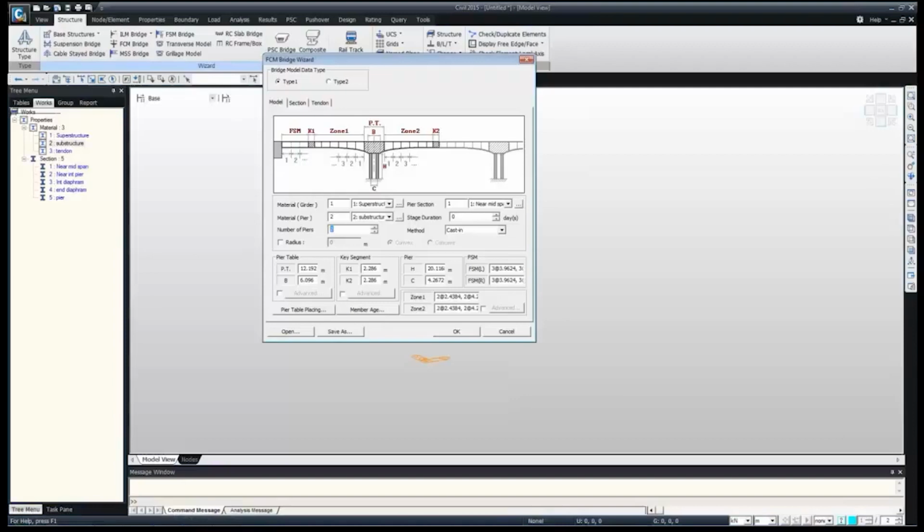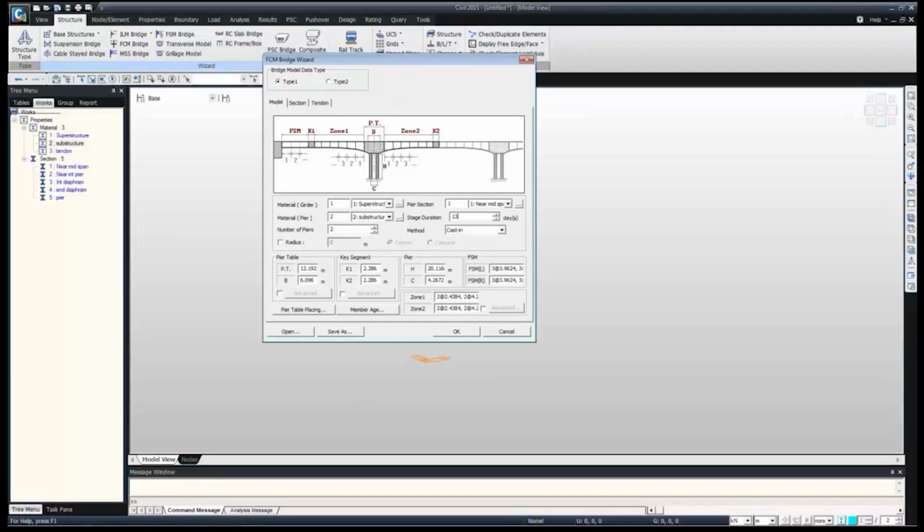Again method, we can select the method either cast-in or pre-segment method. So it is a cast-in method, so we can just select cast-in method. Then stage duration. They have taken 13 days for each construction stage. Then finally what is the pier table. So we can define the pier table here.